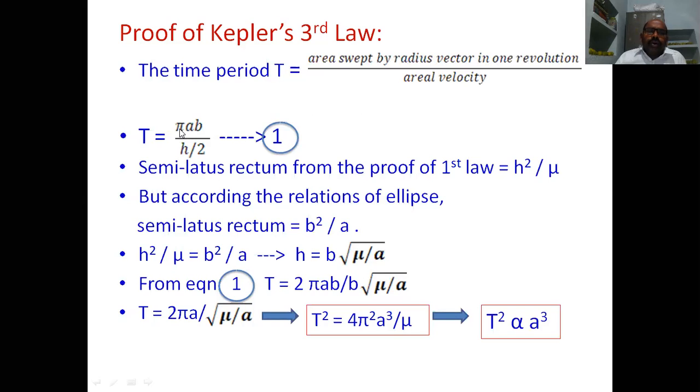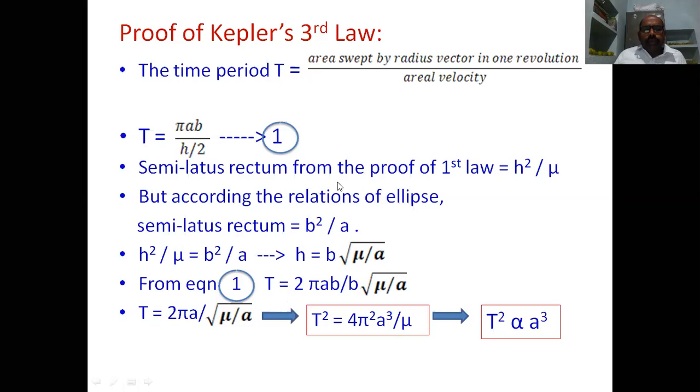Generally the area of a circle is pi a square, but here A and B are the semi-major and semi-minor axes. Therefore, the area of the ellipse is pi A B. And the areal velocity was derived just before, it is h by 2. So similarly, T is equal to pi A B divided by h by 2. We are naming it as equation 1.